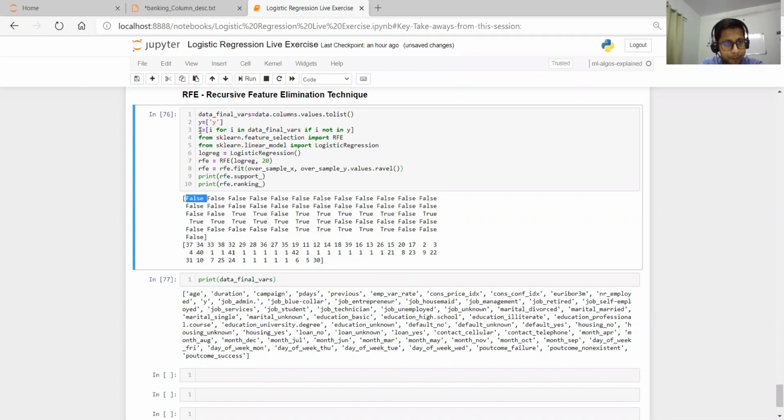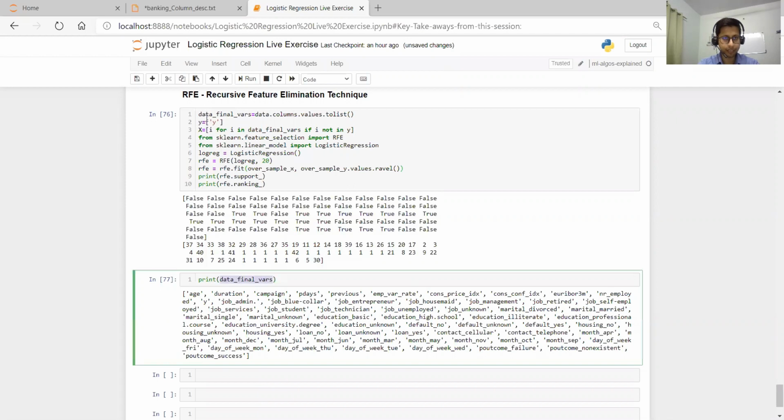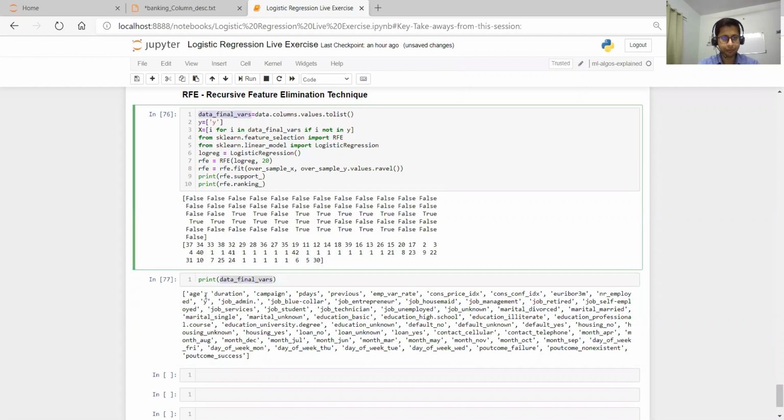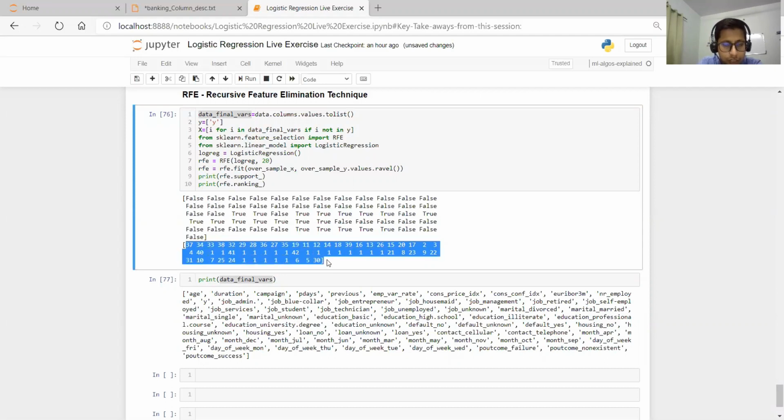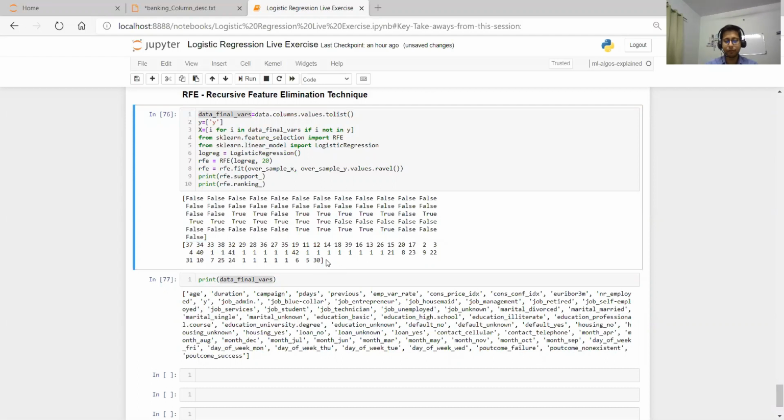If we look here, we have printed this data_final_vars. If we go one by one, 1, 2, 3, and map it with this, the first one is excluded, the second one is also excluded, this one is included, then this one is included, this one, this one, like this. So these columns are included, and this is the ranking, which tells which variable has more weightage. Rank one means it has the most weightage, and then it goes down likewise.